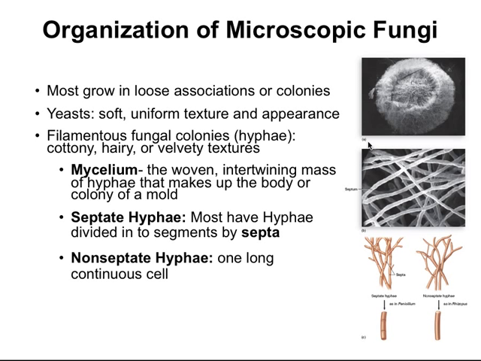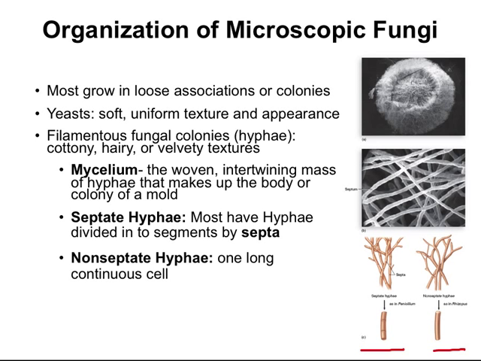However, the hyphae, or filamentous fungal colonies that we commonly know as mold, have a more cottony, hairy, or velvety texture. When we look at these hyphae, we'll see that they come in two different forms. We have septate hyphae over here on the left, and then non-septate hyphae on the right. The septate hyphae are cells that are divided into segments by septa.